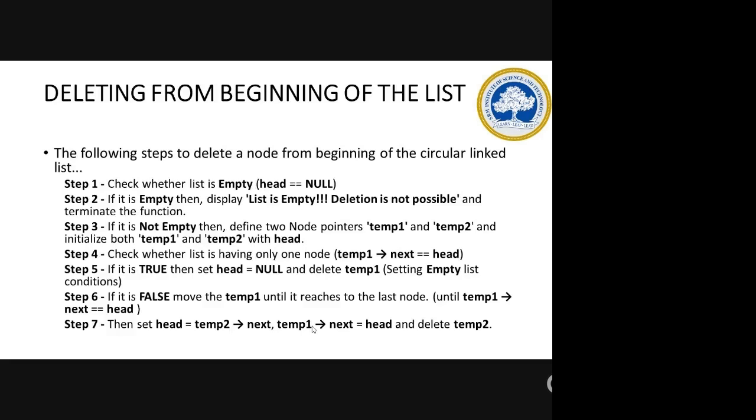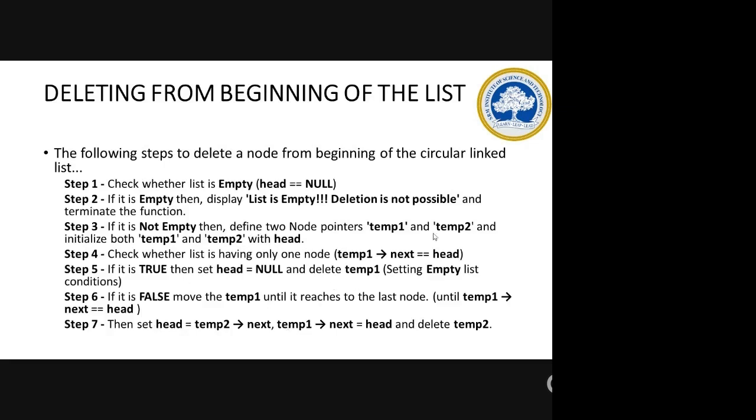Temp1 will be moving till the last node to change the list so that temp1's next should be head. But before that, you have to first set the head. Then only you can do this line. So how the head will be assigned: after deleting the beginning of the list, your head will become the next node.